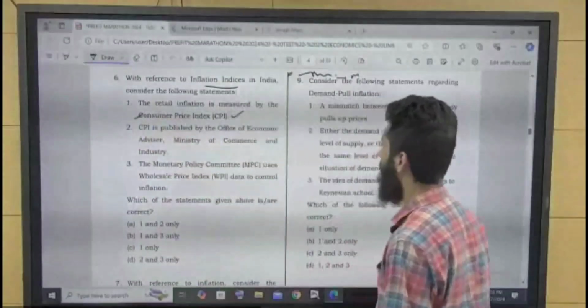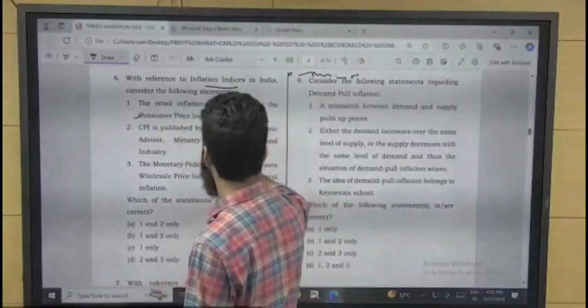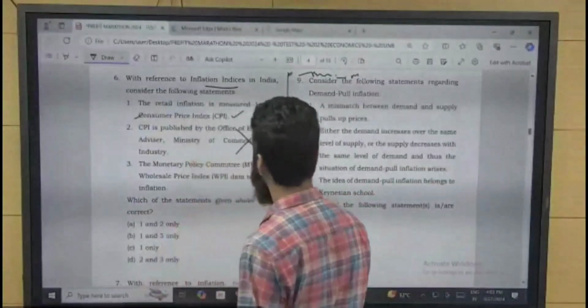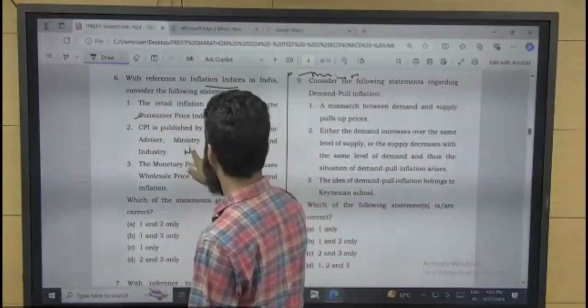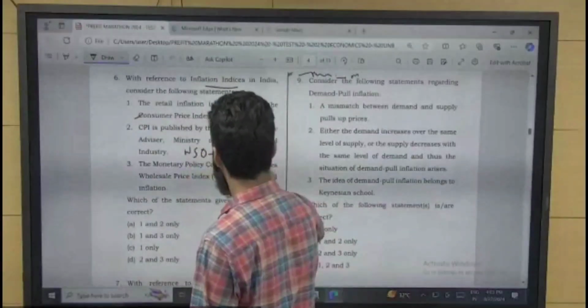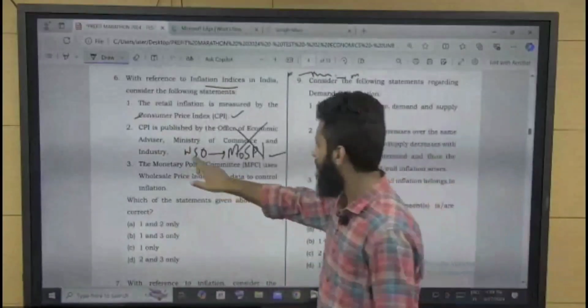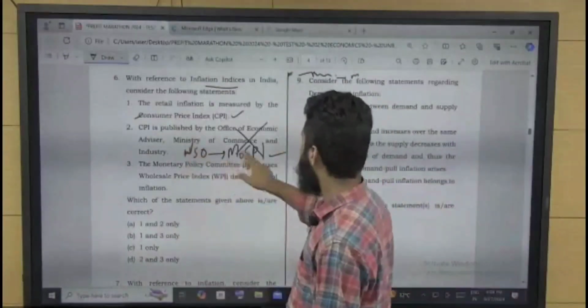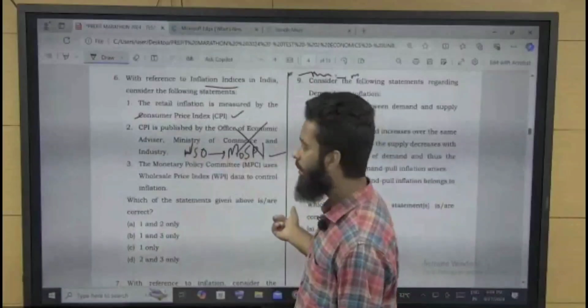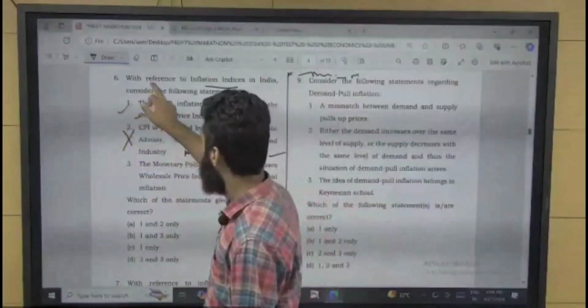It is true. CPI is published by Office of Economic Advisor in the Ministry of Commerce and Industry. It is not correct. It is National Statistical Office under Ministry of Statistics and Program Implementation, MOSPI. So it is published by this. So statement 1 is correct, 2 is incorrect.